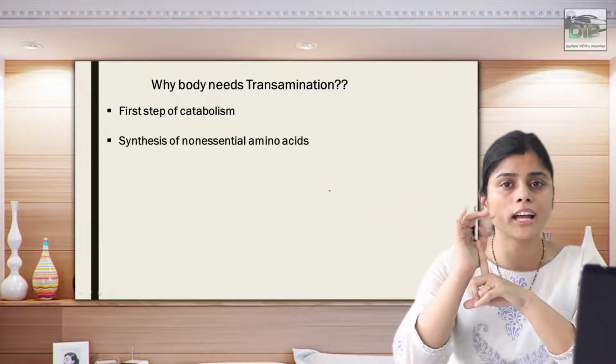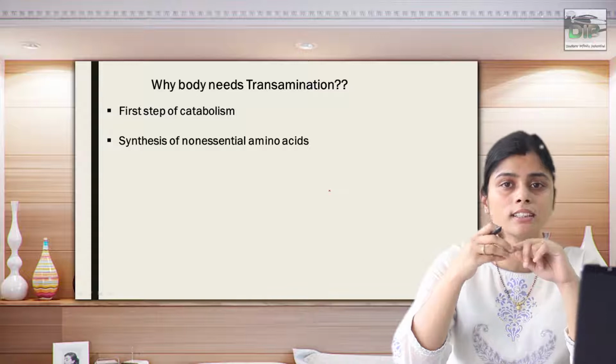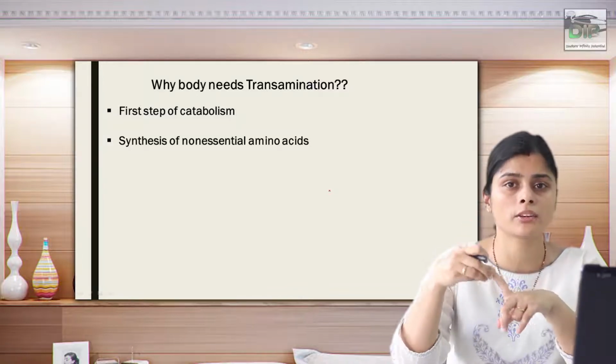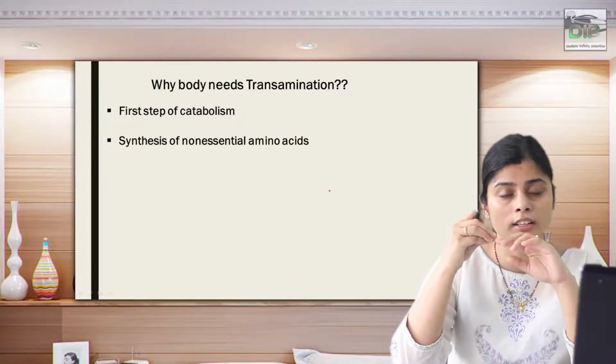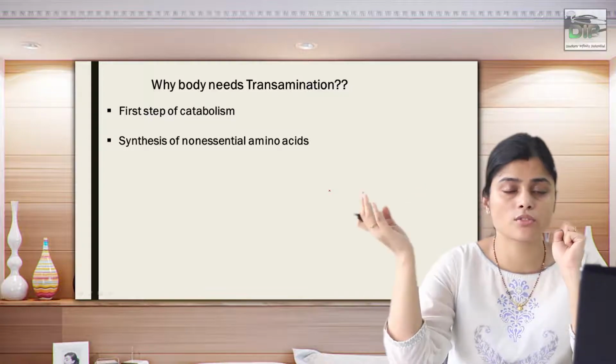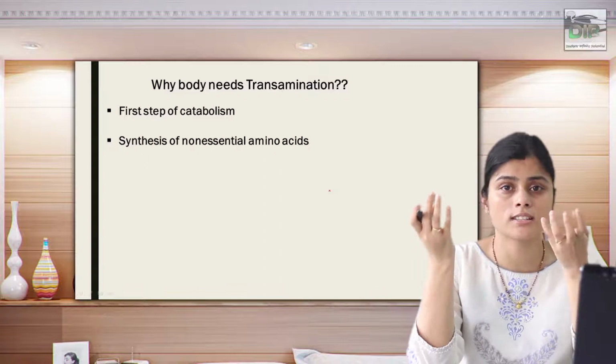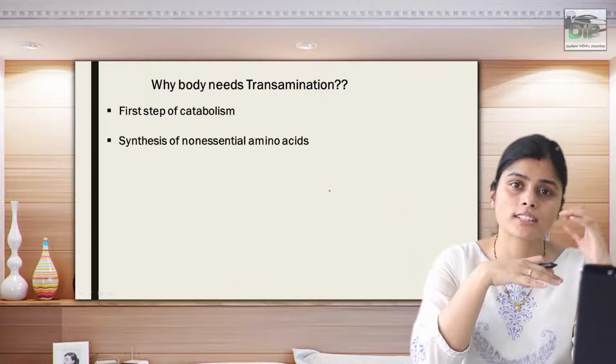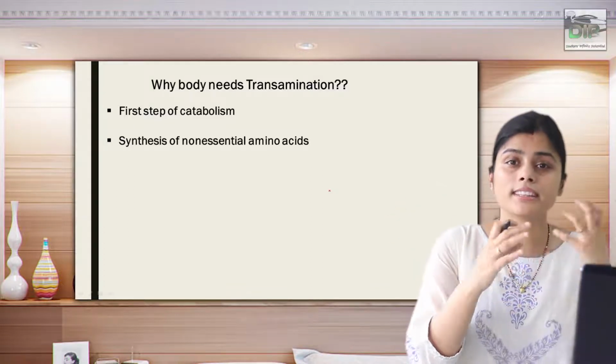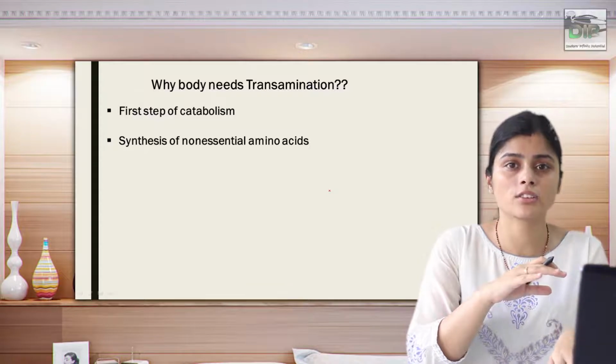In my first slide, I have told you that amino acids are taken in the form of diet, which are essential amino acids. Generally, we have 10 essential amino acids, in which we have 2 semi-essential. Those essential amino acids are not synthesized in the body, while the rest of the other amino acids are synthesized in the body, and this is via this transamination reaction.